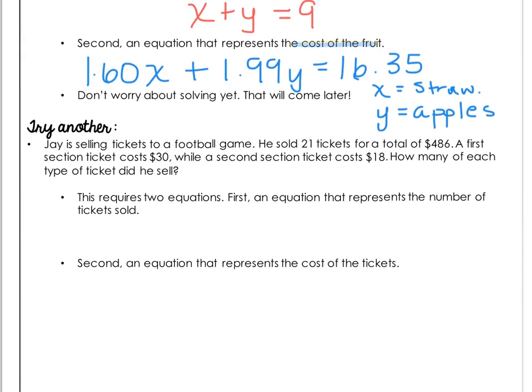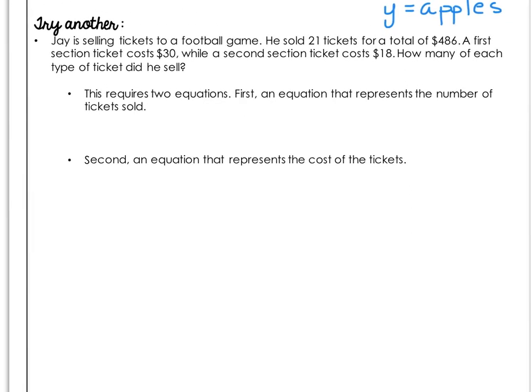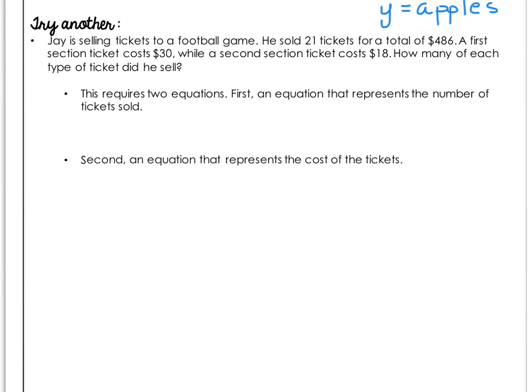Let's do another similar problem. Jay is selling tickets to a football game. He sold 21 tickets for $486. A first section ticket costs $30, while a second section ticket costs $18. How many of each type did he sell? All right, let's first highlight what our two equations are going to be. Remember, we need an equation that represents the number of tickets sold and a second equation that represents the cost of the tickets.